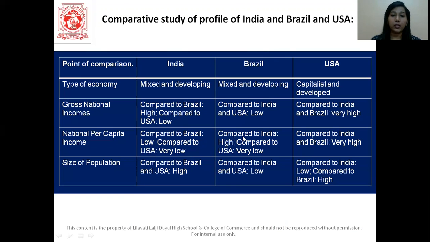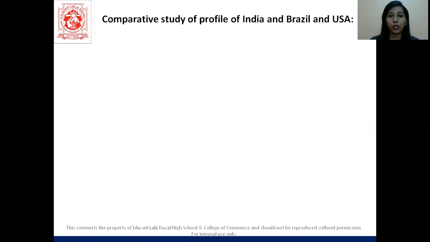Then talking about Brazil's per capita income, compared to India, it is high, but compared to USA, it is very low. Of course, USA compared to India and Brazil, it is very high. Size of population of India compared to Brazil and USA is very high, whereas of Brazil compared to India and USA, it is low. Compared to India, USA's population is low, but compared to Brazil, USA's population is high. All right. Let's proceed further now.